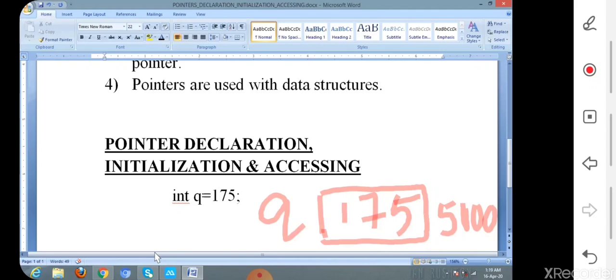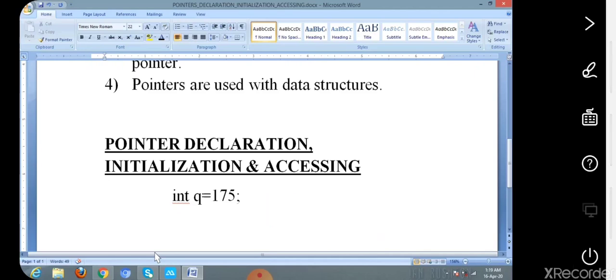Now let us see the declaration of pointers. Here we are going to see the declaration of pointers.